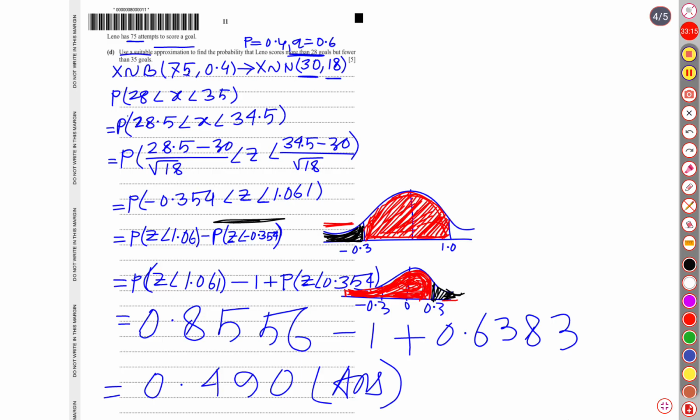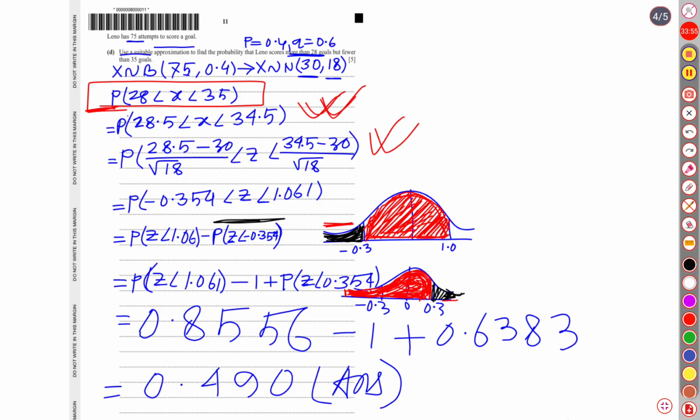After that, there is a twist in the question: they didn't tell us directly to find the probability of a score, but to find the probability when a range of values is given, more than 75 but less than 80. So first of all we did the continuity correction, because we are converting a binomial distribution into a normal distribution. After that, we found the corresponding z score. One of them was negative, so the negative z score is always swapped to the right side.